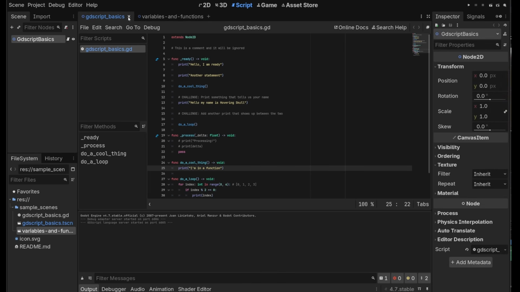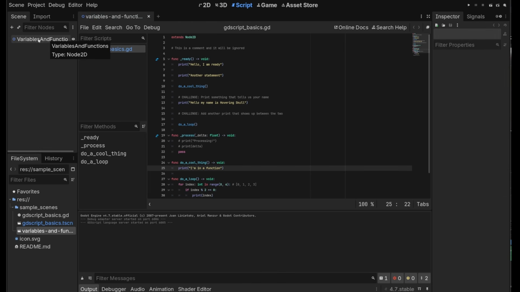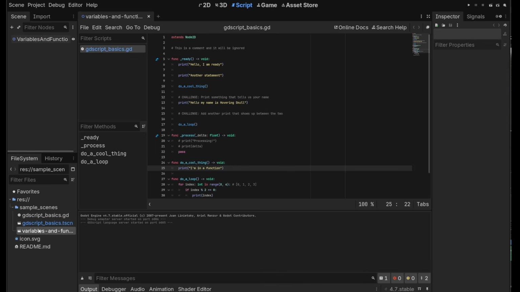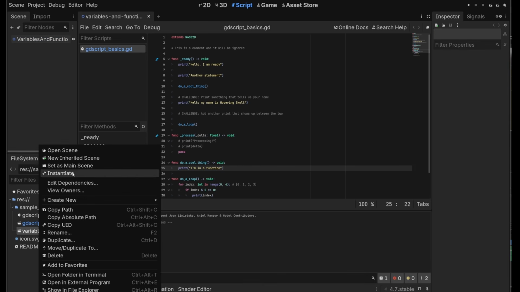I'm going to exit GDScript basics. Great, you'll see on the left side in the scene tree, we have variables and functions up here. That's correct. And we'll also want to right click on it and click on set as main scene. This means that when we press play, it's going to run this scene rather than the GDScript basics scene. Don't forget to do this or else you'll get confused.